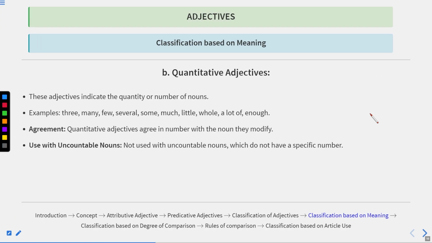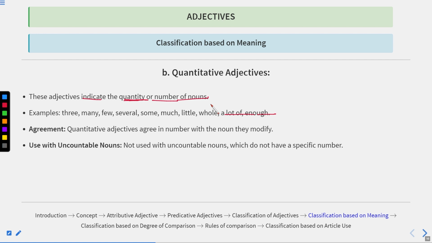Quantitative adjectives. These adjectives indicate the quantity or number of nouns. Obviously, we are talking about quantity, so they would tell the number of nouns. Examples: three, many, few, several, some, much, little, whole, a lot of, enough. Okay. These things are actually for some special cases.